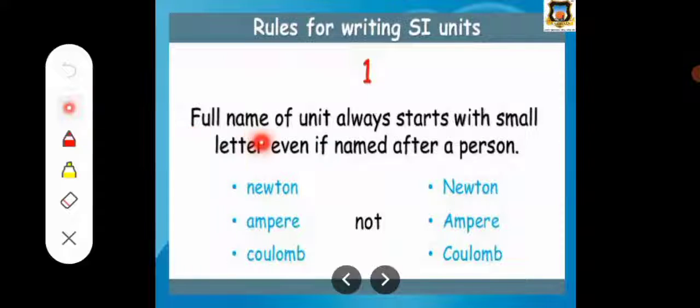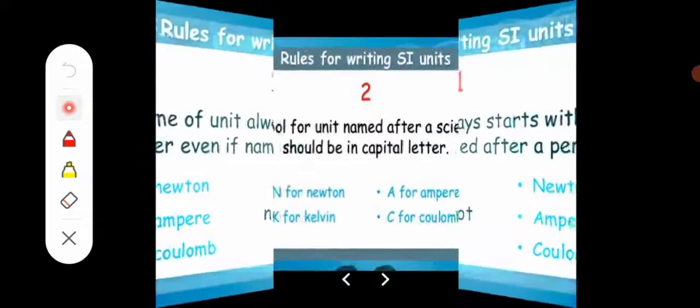The first rule is that the full name of a unit always starts with a small letter, even if it is named after a person, like newton, ampere, coulomb. We know that these are names of scientists, but when we write the names, they are always written in small letters, even though it is the name of a person. Not like this; this one is the right method.